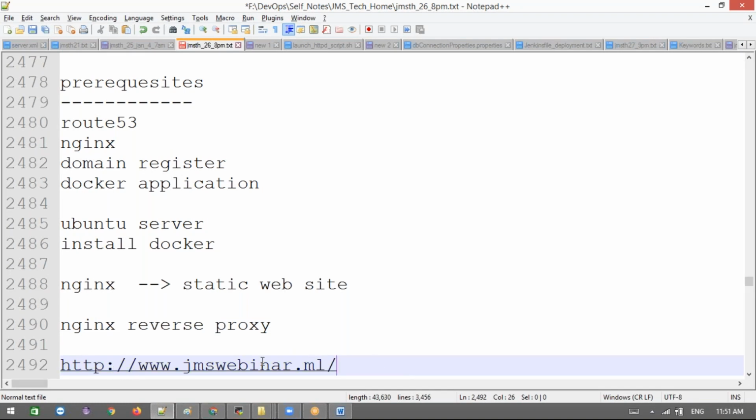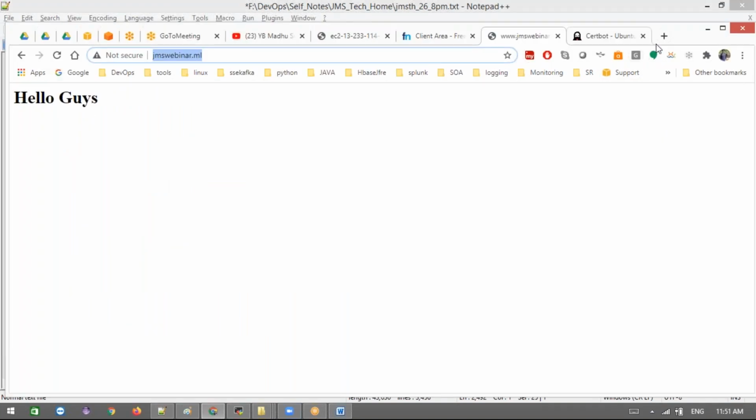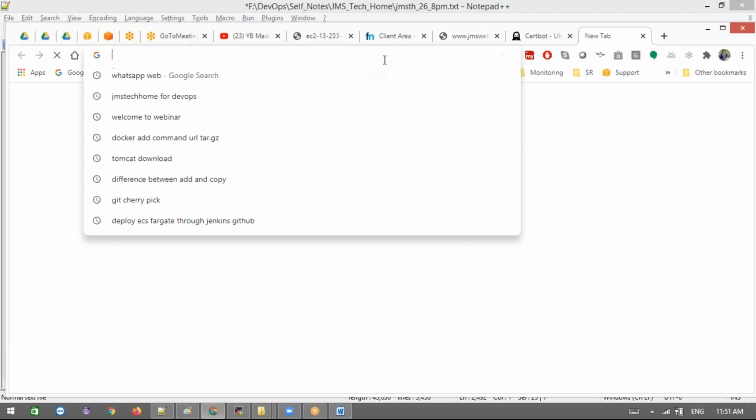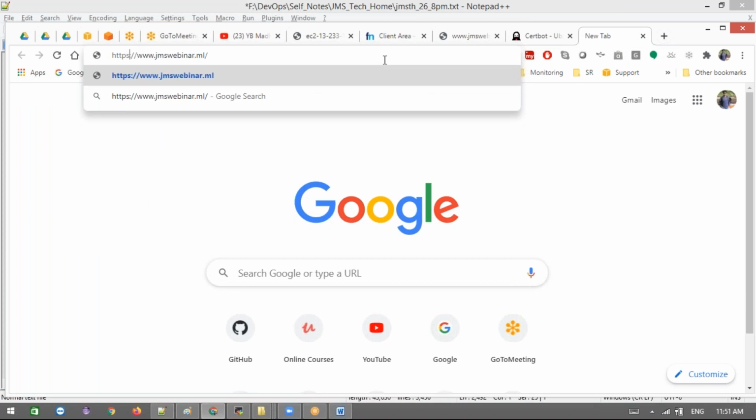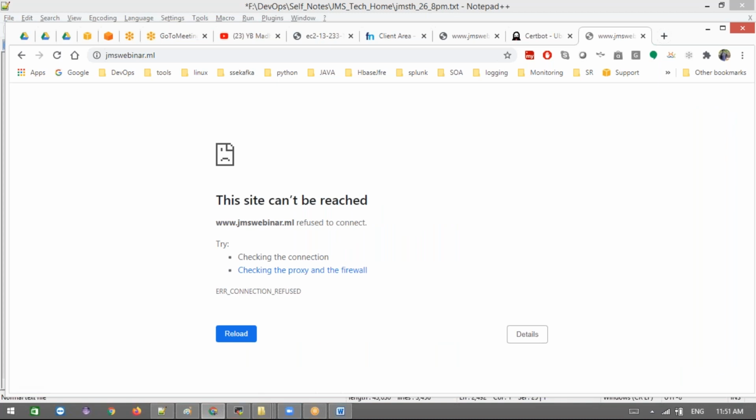When you access it with HTTPS, what happens? Your page won't come up. Let's access the page with HTTPS. It won't come. The site can't be reached. This is exactly what we are fixing now, accessing my domain with HTTPS.